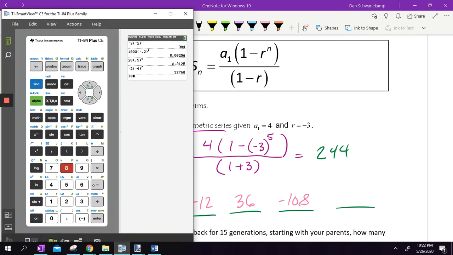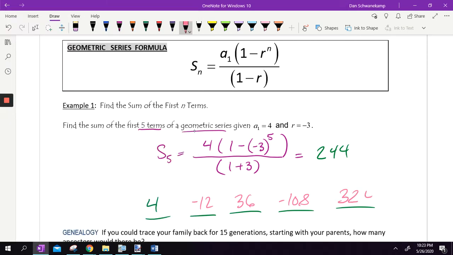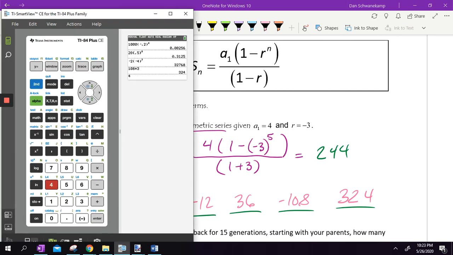108 times 3, 324. And if I wanted to find the series, I would take all those numbers and add them together. So I know it's hard to see up there, but 4 plus negative 12 plus 36 plus negative 108 plus 324.